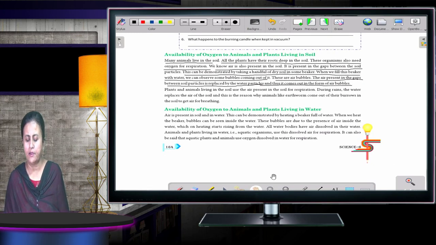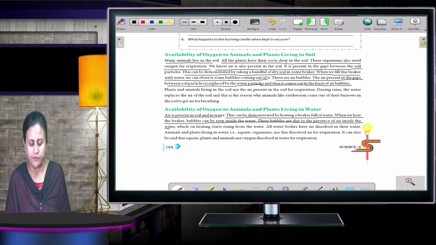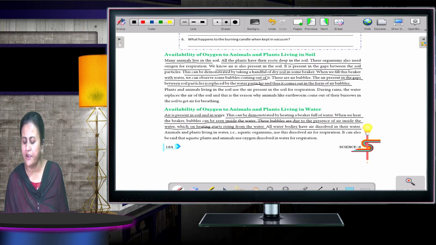Availability of oxygen to animals and plants living in water. How is the oxygen made available to the plants and animals who live in water? Okay. Air is present in soil and water. This can be demonstrated by heating a beaker full of water. When we heat the beaker, bubbles can be seen inside the water. These bubbles are due to the presence of air inside the water, which on heating starts rising from the water. All water bodies have air dissolved in the water. Animals and plants living in water, that is aquatic organisms, use the dissolved air for respiration. Okay. Now moving to the next page.